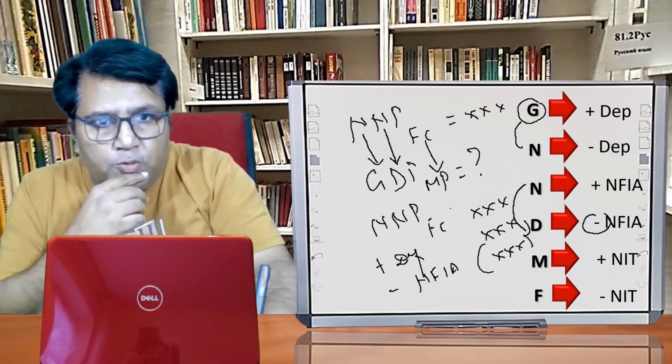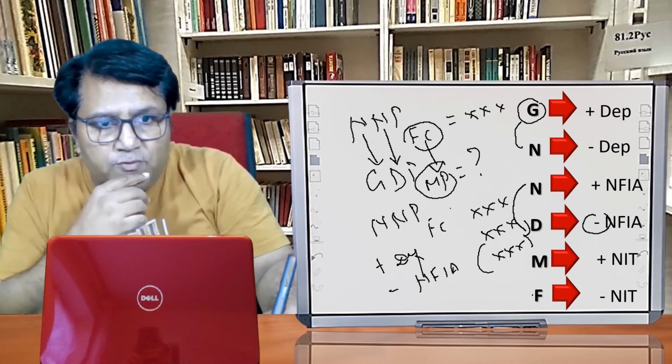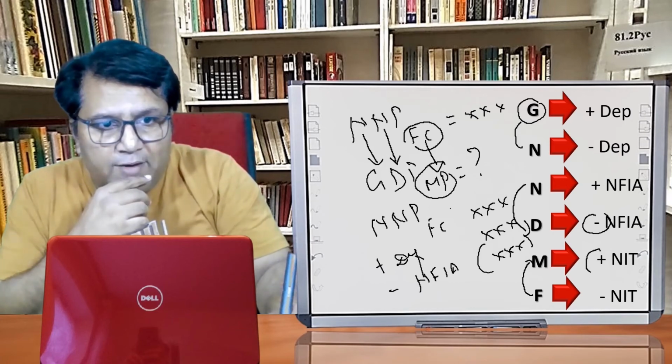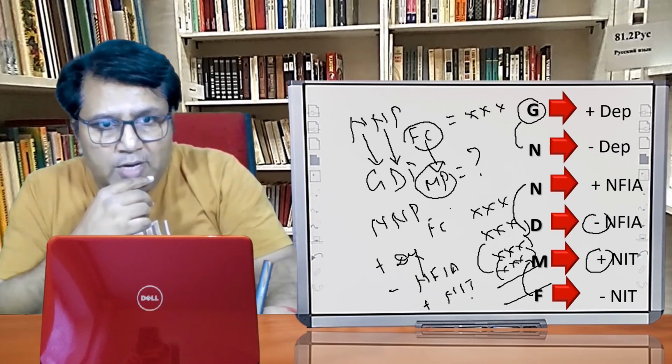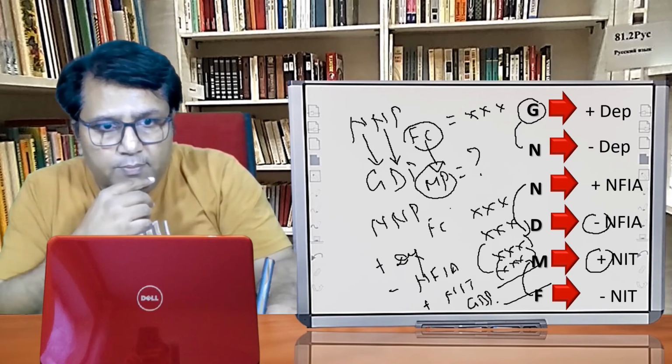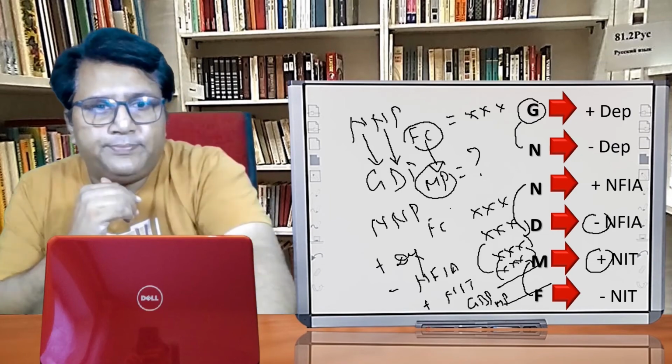Now another thing we have to do is we have to convert factor cost into market price. If we have to convert factor cost into market price, what we have to add? Net indirect taxes. After considering it, what we will get? We will get GDP MP. I hope the point is clear.